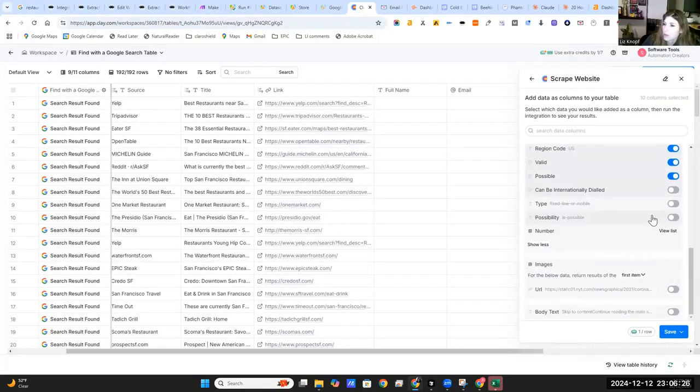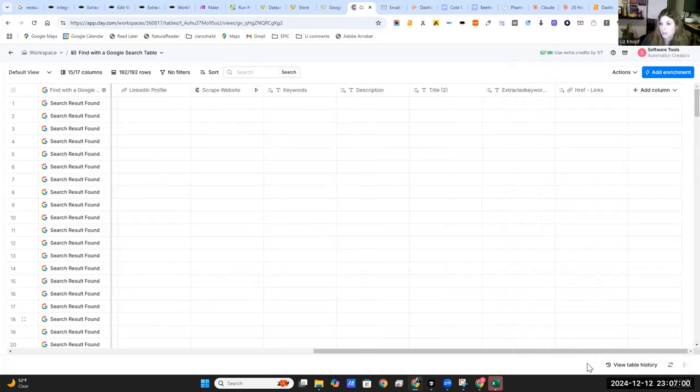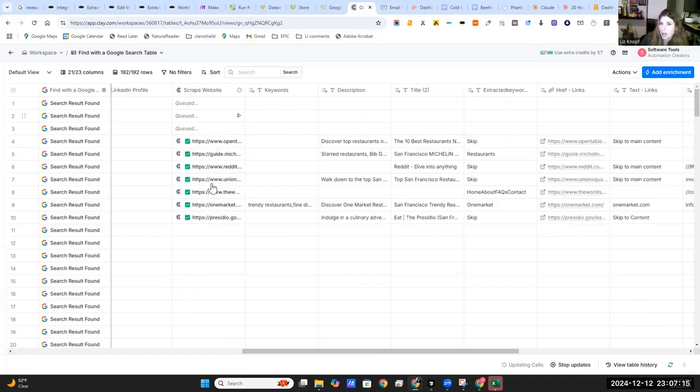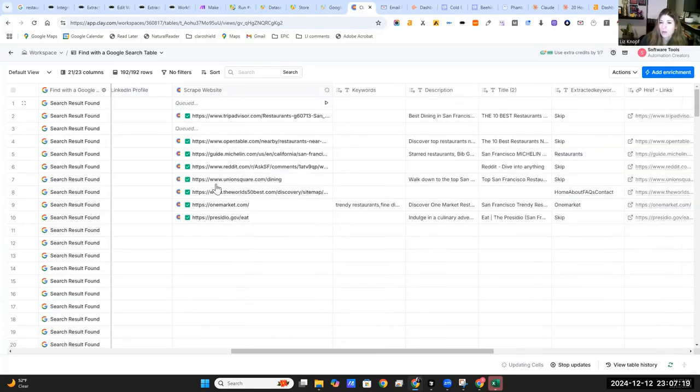Okay, this is for phone numbers. Don't care about images. And let's just do the body. All right, let's save. So it shows you how much. So it's going to create all these columns. Created the columns. Now, look, we've got some queuing. Here we go. This is exciting. Woohoo! All right, more websites.